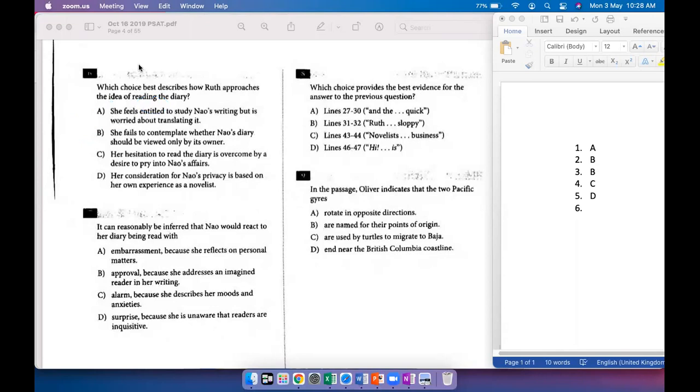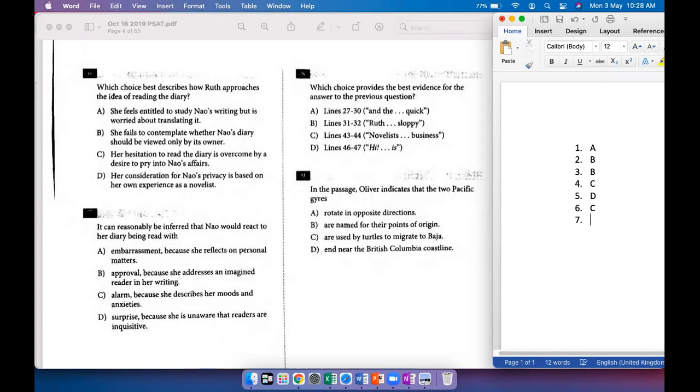Okay, so let's see. It can reasonably be inferred that Now would react to her diary being read with embarrassment because she reflects on personal matters, approval because she addresses an imagined reader in her writing, alarm because she describes her moods and anxieties, and surprise because she's unaware that readers are inquisitive. So I think it's B, right?